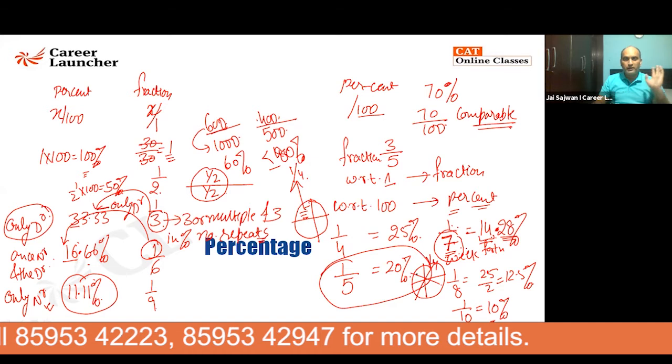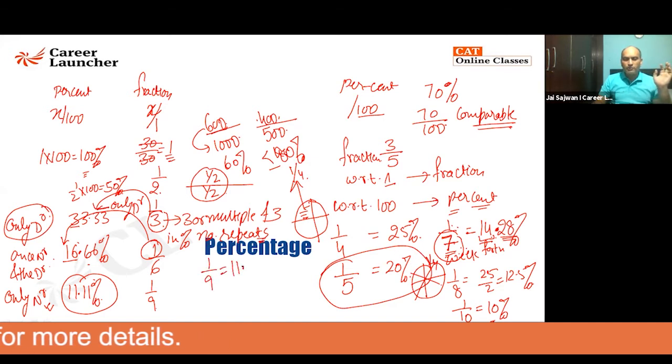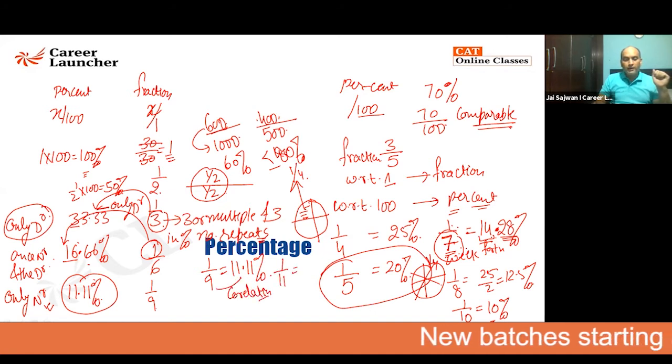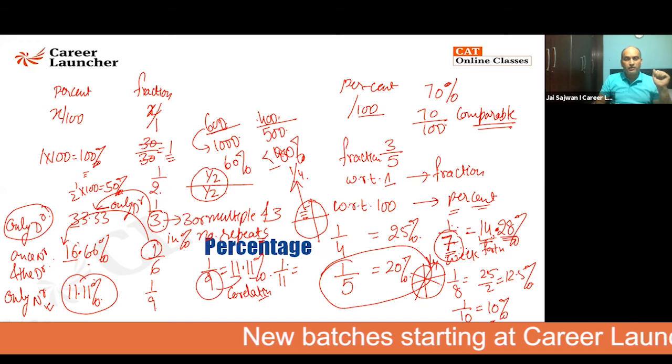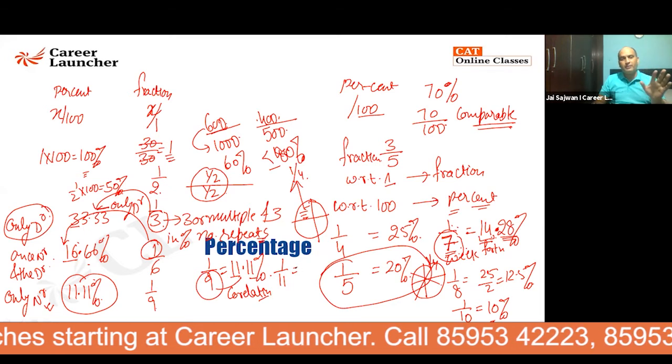One more thing, after that, you can take a screenshot of this. I know whenever denominator is 9, the value comes out to be 11.11. Whenever denominator is 11, they have got a correlation between them. So when denominator is 9, numerator comes out to be 11. When denominator is 11, numerator comes out to be 9, but don't write 9.9.